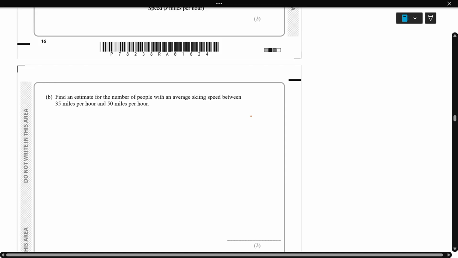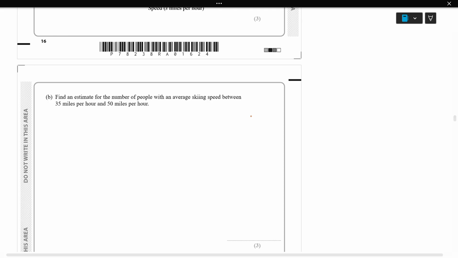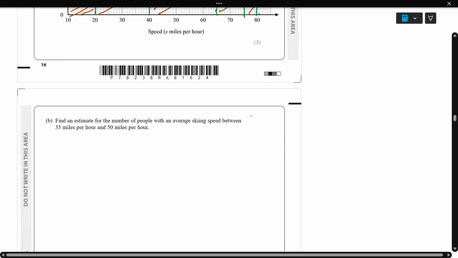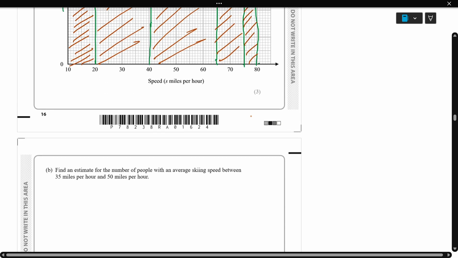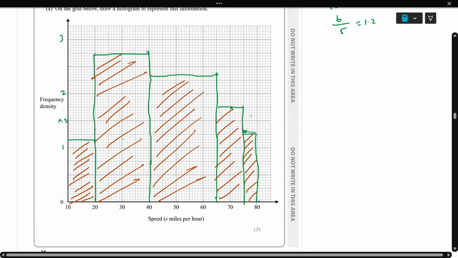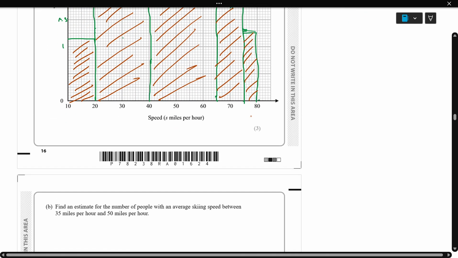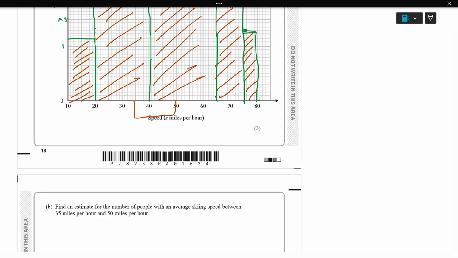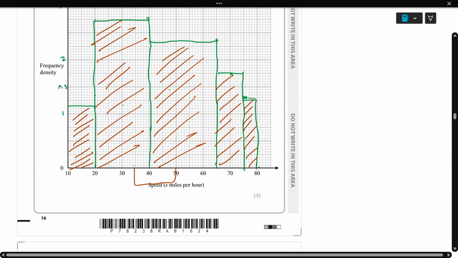Okay, the next one: find an estimate for the number of people with average speed between 35 miles per hour and 50. So 35 is here, 35 to 50. We have to calculate these two different parts.